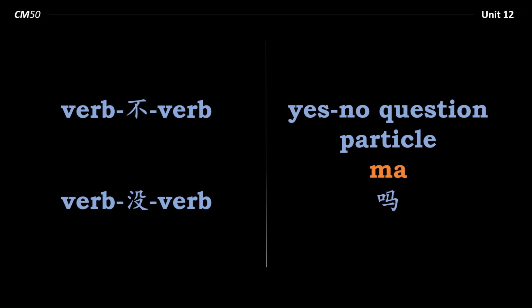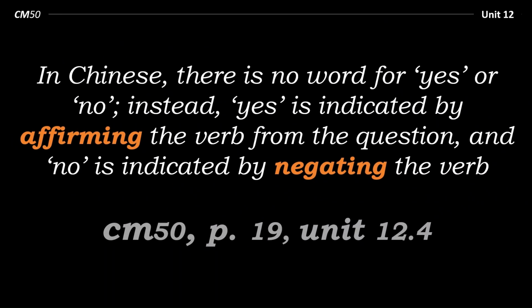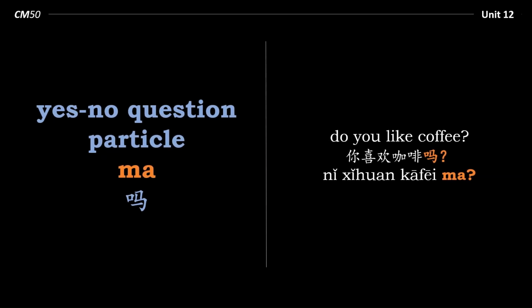How do we answer a yes-no question? Well, in Chinese, there is no word for yes or no. Instead, yes is indicated by affirming the verb from the question, and no is indicated by negating the verb. Let's have a look at this sentence. Do you like coffee? 你喜欢咖啡吗? How would we say yes to this?